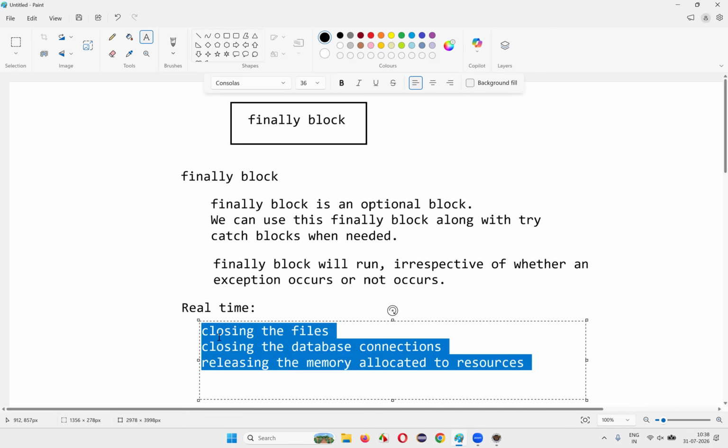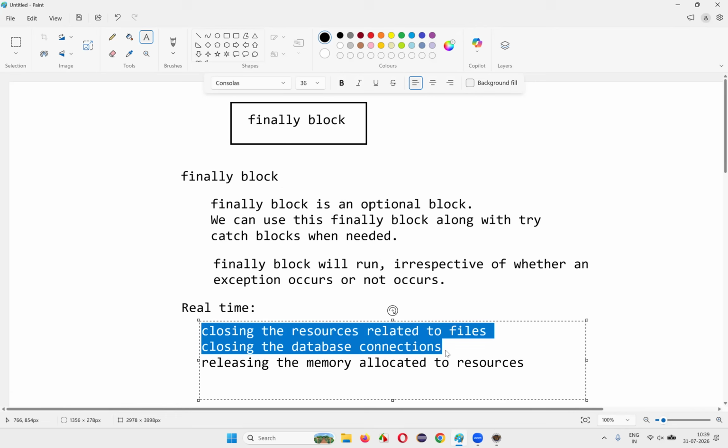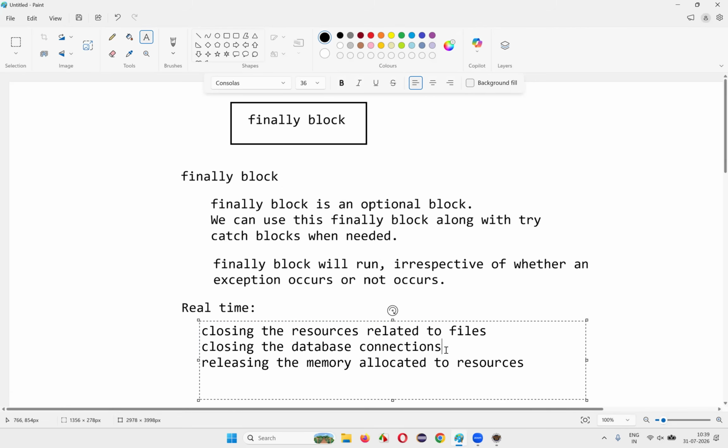You don't have to understand how to do that yet. In the next session, we have a topic on file handling, where you can use this finally block for closing those files, the resources related to files, once the files got created. We can also use the finally block for closing database connections. If you are connecting to a database in Java programming and later want to close that connection in the program, then you can use a finally block. I'm not going to cover all this stuff. It will be out of topic for us in this particular course at this point of time.